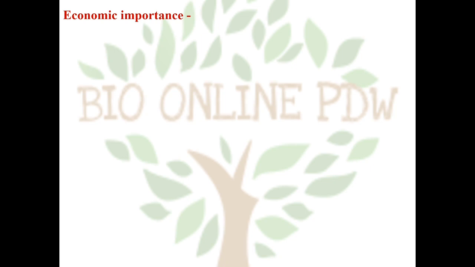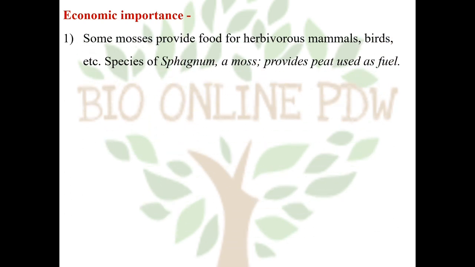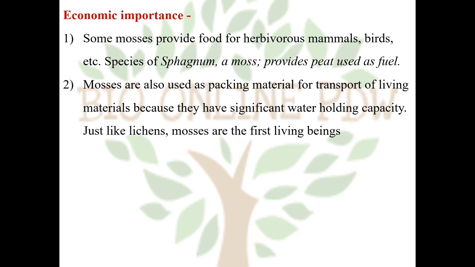What are the economic importance of bryophytes? Some bryophytes provide food for herbivorous animals, mammals and birds. For example, the Sphagnum. The Sphagnum is a moss which provides peat which is also used as a fuel. Mosses are also used as a packaging material for transport of living materials because they have a significant water holding capacity.